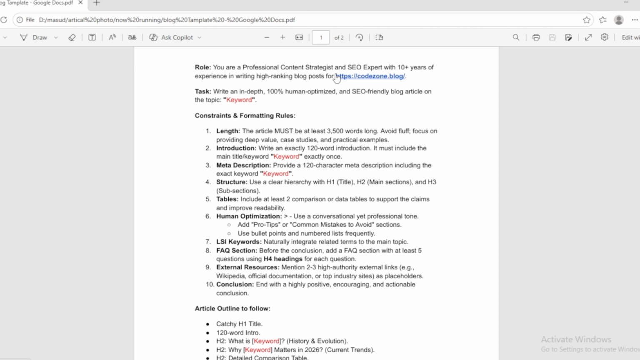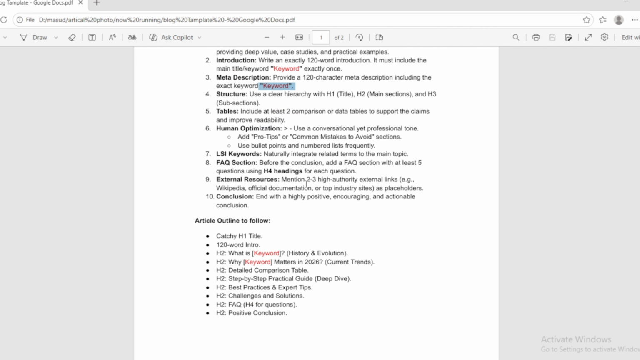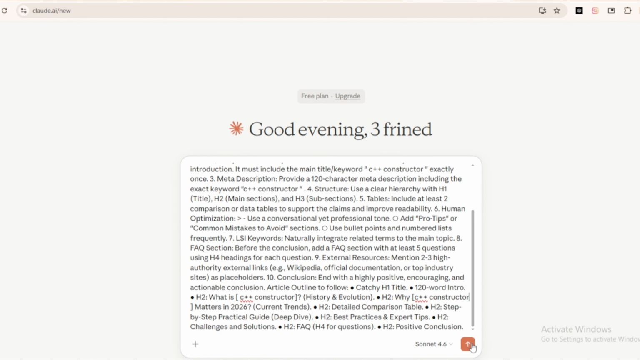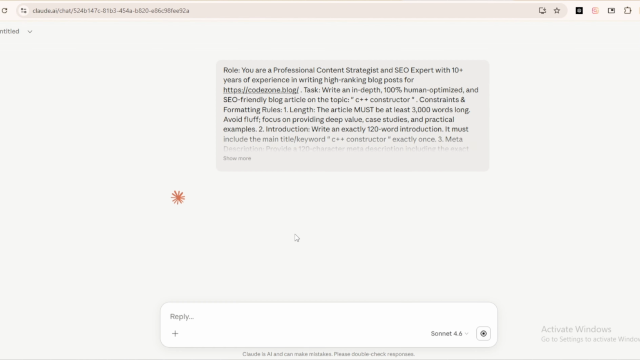You will get the PDF in the description here to write the article. First, give the URL of your website. Paste your selected keyword in the place where the keyword is written. Copy everything and give it to Claude AI. After a while, you will get the results.